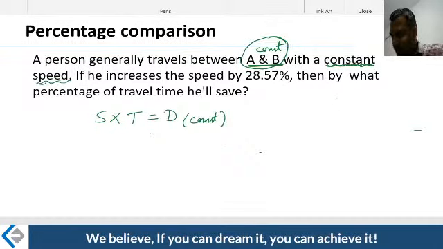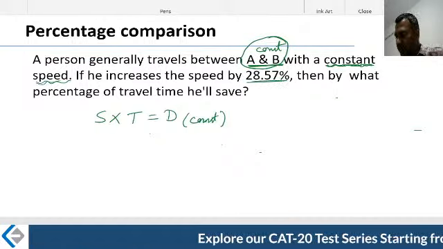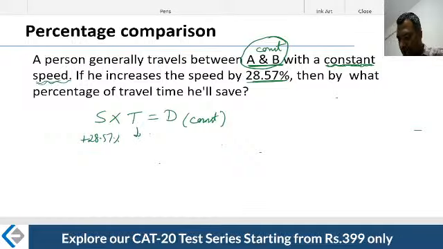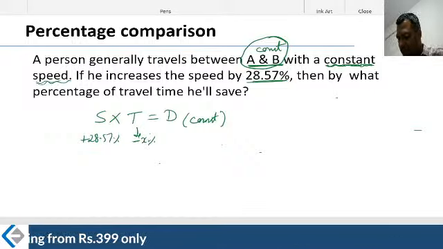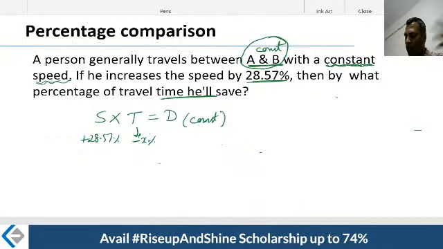So what is constant here? The distance is constant, because he's traveling every day between point A and B. That distance remains constant. Let's go further. If he increases the speed by 28.57%, from some original speed, naturally he will save time. Then by what percentage of travel time will he save? If he's traveling faster to cover the same distance, naturally he is going to save time.